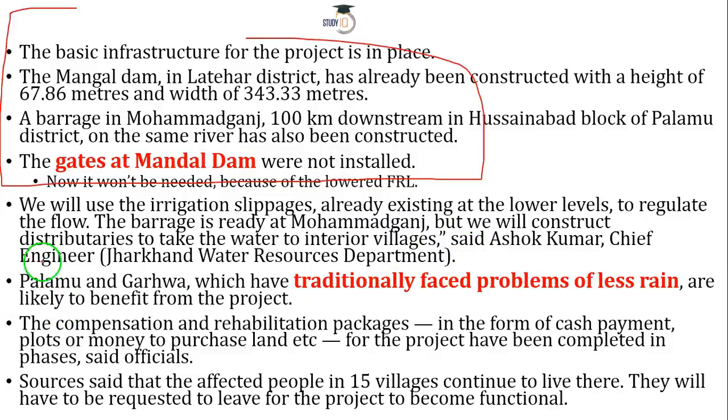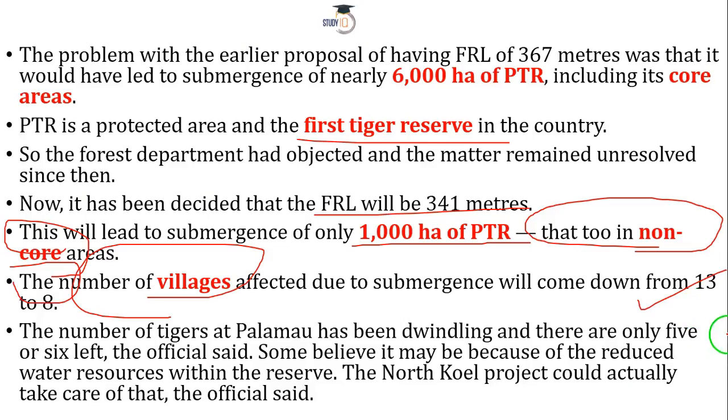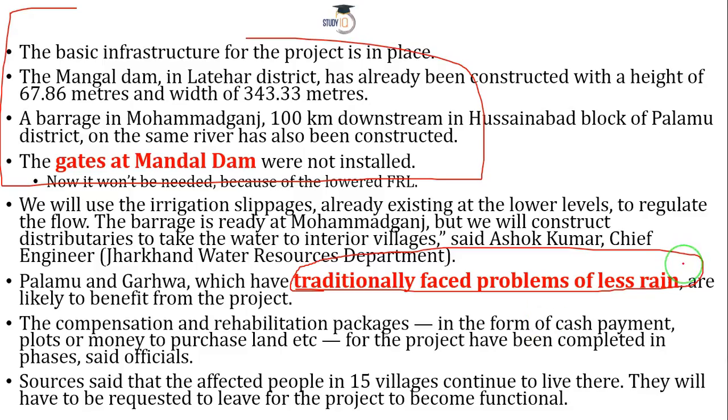And remember, as I told you at the start of this lecture, that traditionally the areas that are facing water scarcity, over there dams work as a boon, right? It works like a vardan for this area. And it is also believed that Palamau Tiger Reserve at present has only 5 to 6 tigers, which is very less.